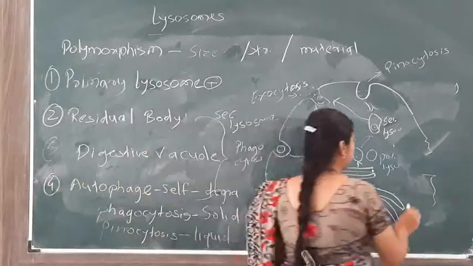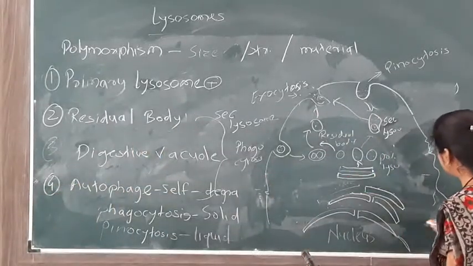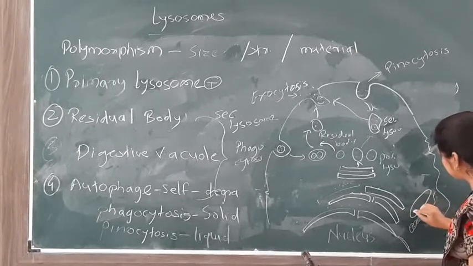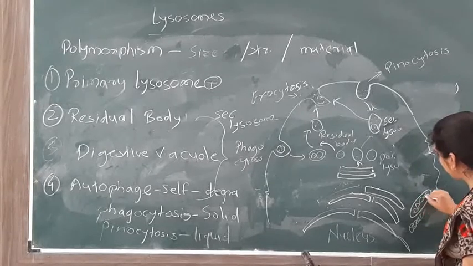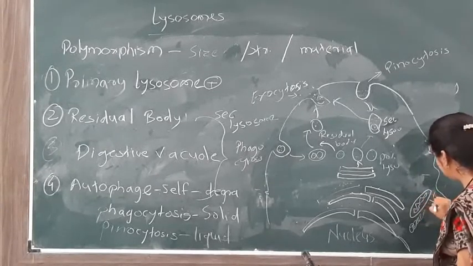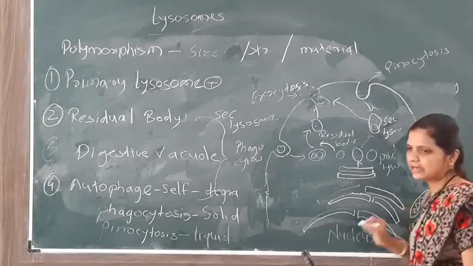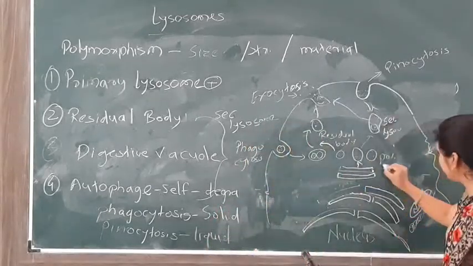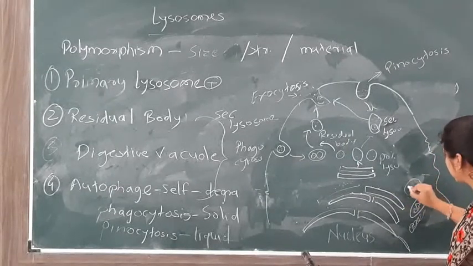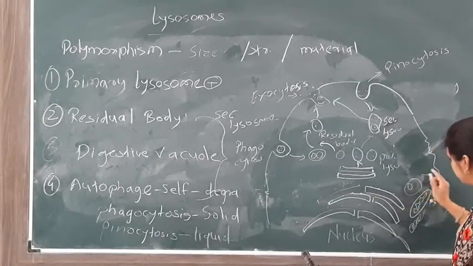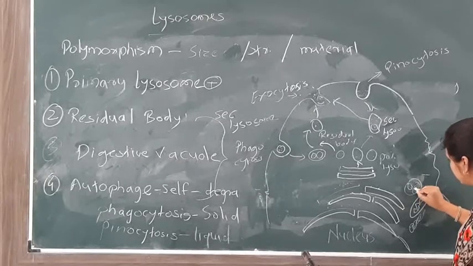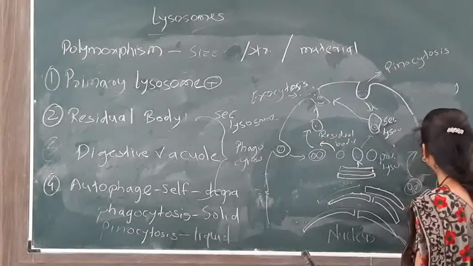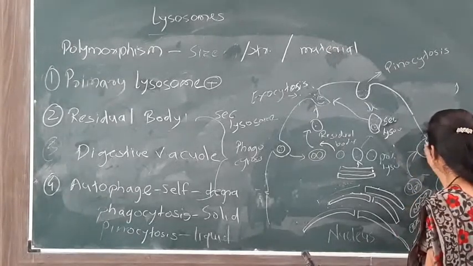So when the microtubules or the mitochondria present in the cell are not useful or have no role in the cell, they are digested by this lysosome. That is, when primary lysosomes come in contact with this mitochondrial autophagic material, they are also exocytosed by these lysosomes.